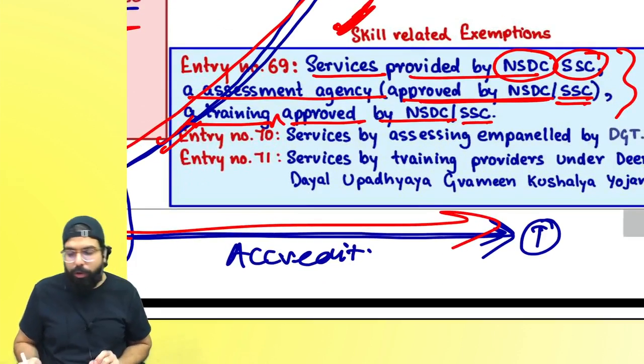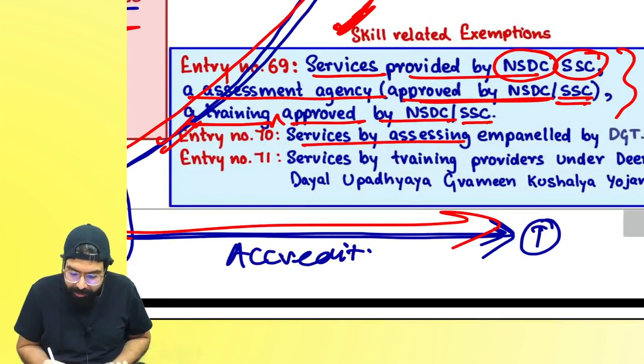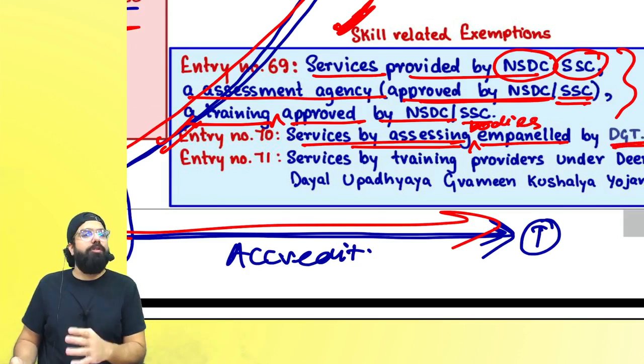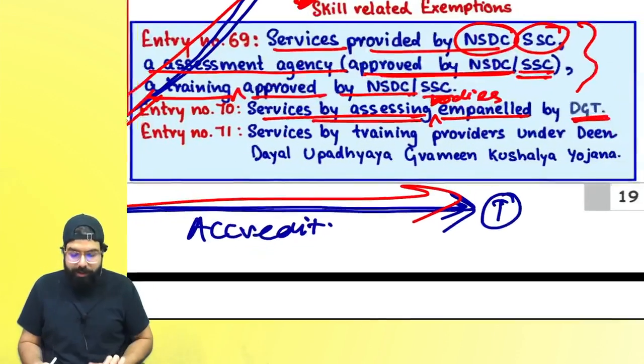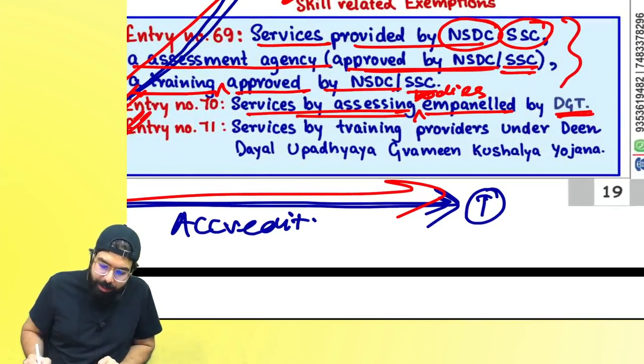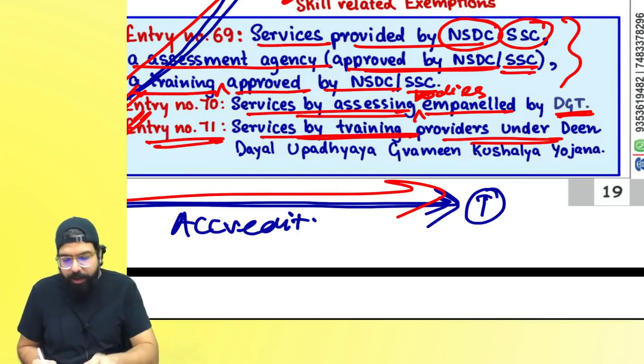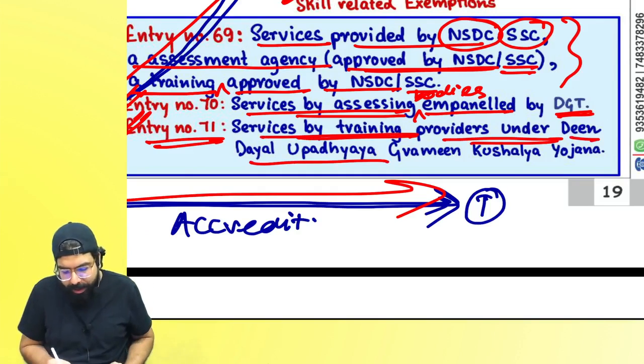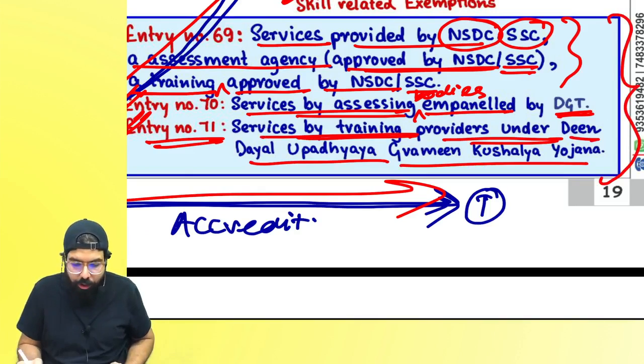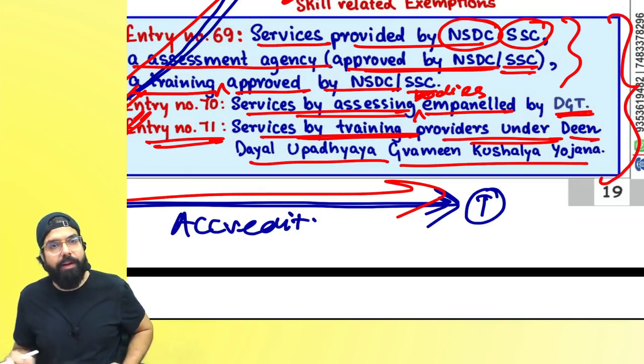Entry number 70 goes ahead and says services by assessing bodies employed under the Director General of Training will also be exempted. Assessing bodies' services will be exempt. And entry number 71 comes over here, which says services by training providers under Deen Dayal Upadhyay Gramin Kaushal Yojana shall also be exempted. Clear, everyone?